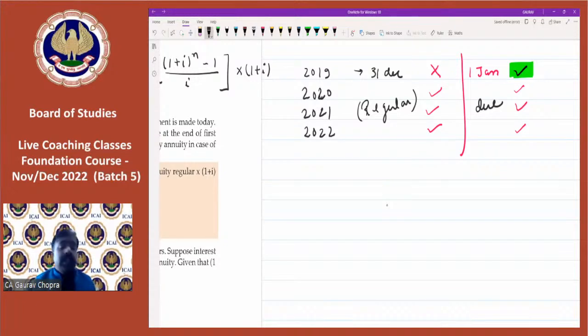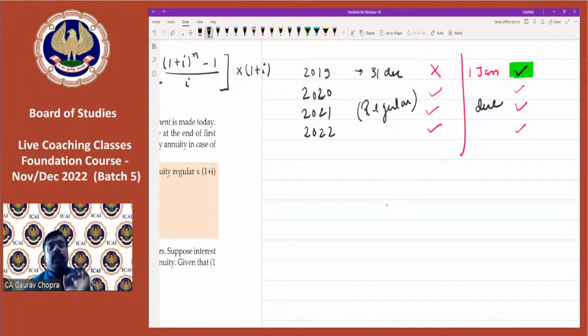Arshdeep says if it is in the middle, then of course it will be regarded as 6 months. But in this chapter, we are having only two concepts, either in the beginning or at the ending. Middle wala concept yahan pe available nahi hai in case of annuity. All right, so no need to worry. So how will we differentiate in the question?